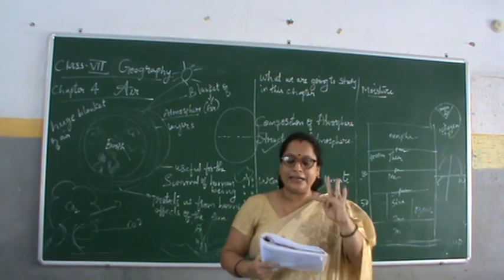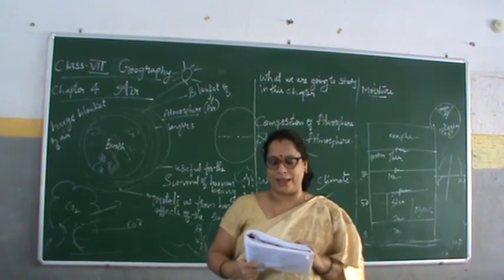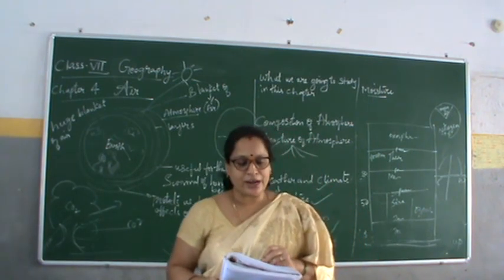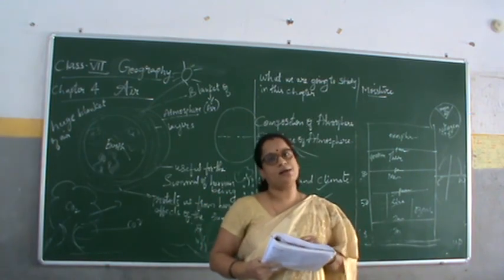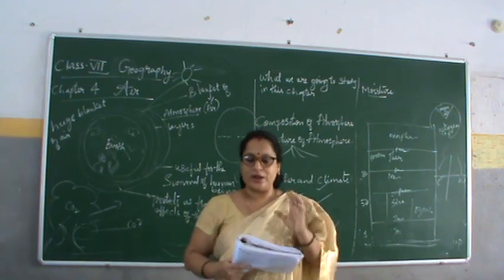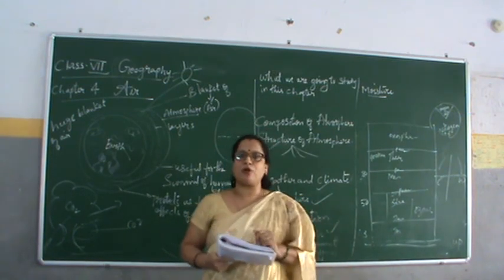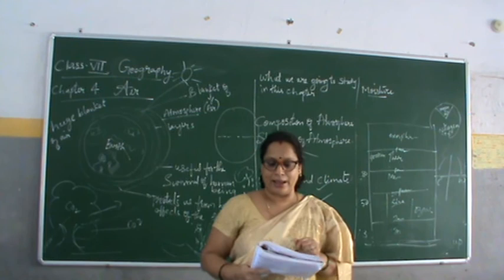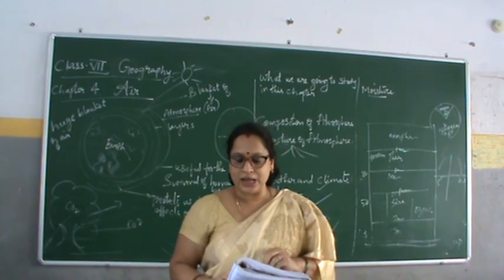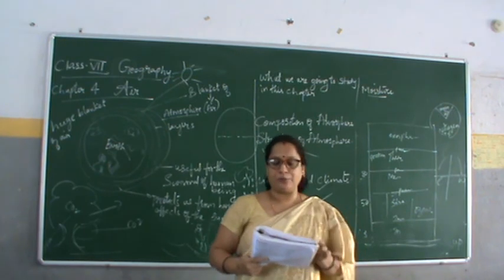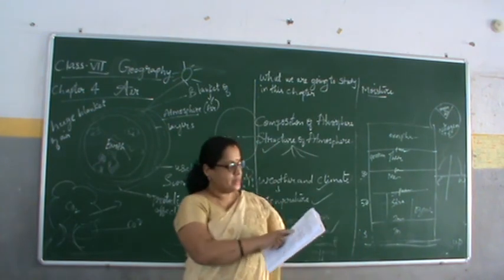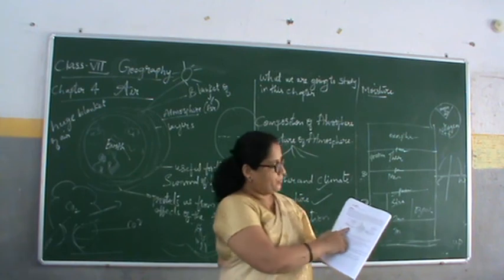There are three types of rain on the basis of mechanism: convectional rainfall, orographic rainfall and cyclonic rainfall. Once again I am repeating, the three types of rainfall on the basis of mechanism are convectional, orographic and cyclonic. See, it is there in the textbook. Just give a look.